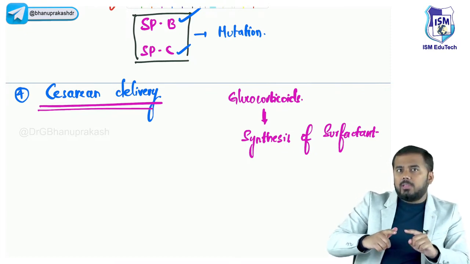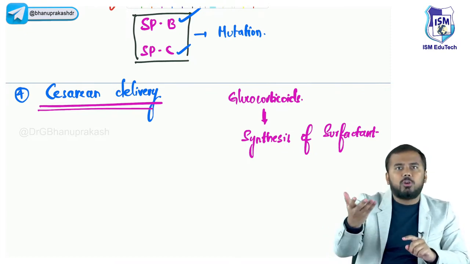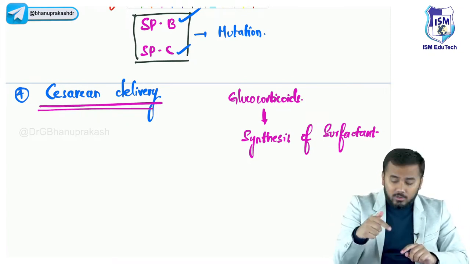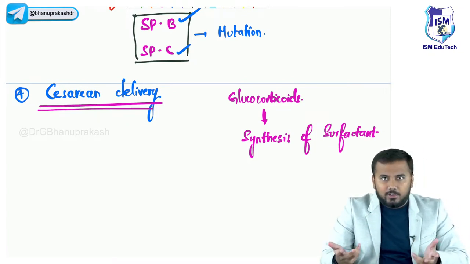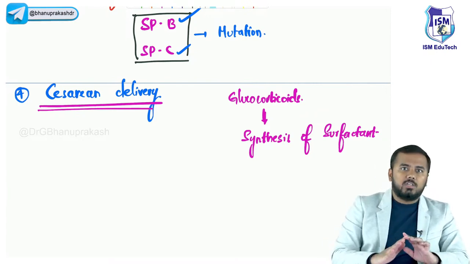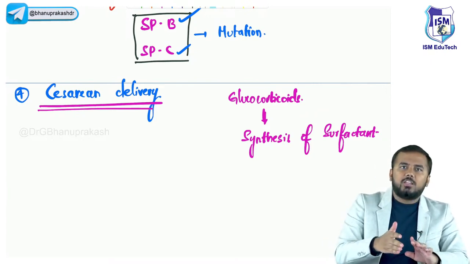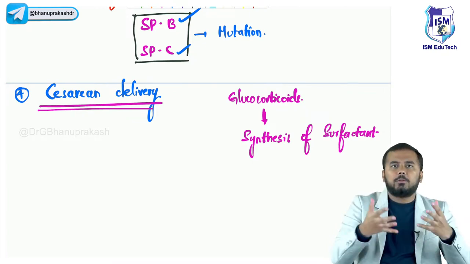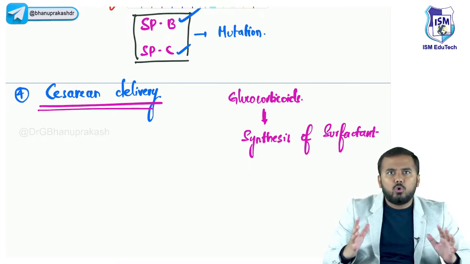Within this baby, a stress hormone is released. What is the stress hormone? That is cortisol. Yes or no? Now, this cortisol will cause synthesis of surfactant. If a cesarean section is done, do you think the baby is under severe stress? No, you are just cutting down the lower abdominal cavity and then removing the baby out, right? So there is no proper stress.